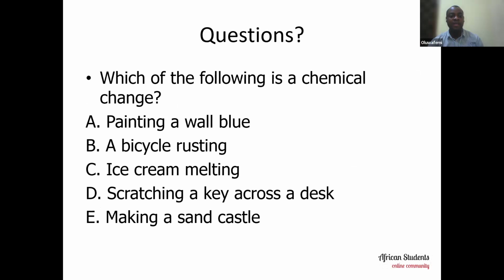Which of the following is a chemical change? Painting a wall blue, a bicycle rusting, ice cream melting, scratching a key across the desk, making a sandcastle. So you tell me what it is. You can drop your response or the answer in the comment section.